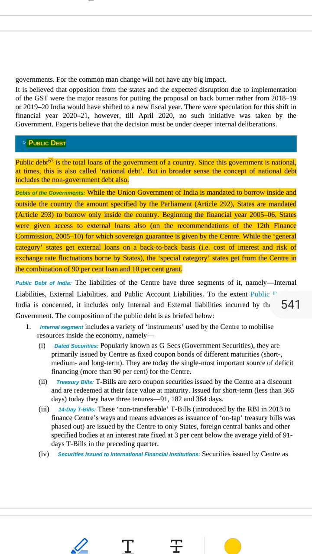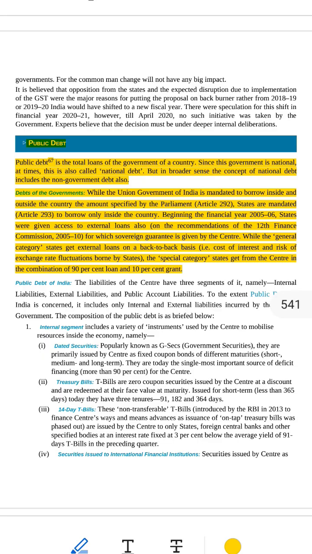Line 3. But in broader sense, the concept of national debt includes the non-government debt. Sometimes when people say national debt, they also mean loans taken by state governments, loans taken by government companies. So in that wider meaning, national debt equals central government loans plus state public sector loans.